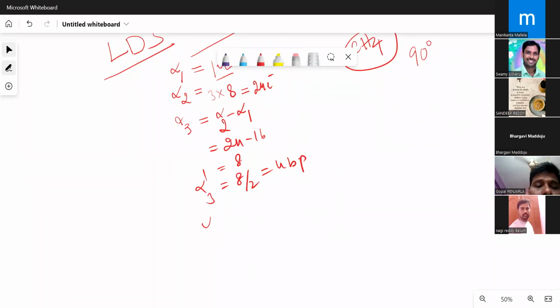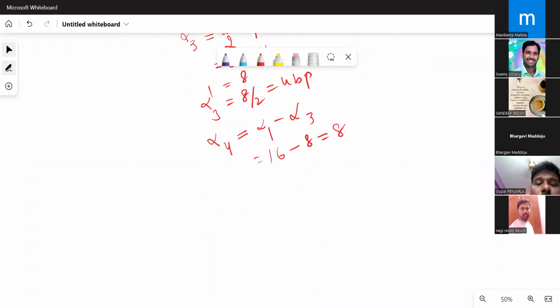Now alpha 4 is equal to alpha 1 minus alpha 3. Alpha 1 is the valence electrons, alpha 3 is the electrons consumed in the bonding there. So you will have 16 minus 8, this will be equal to 8. Now alpha 4 prime will be equal to 8 by 2, which is 4 lone pairs here.